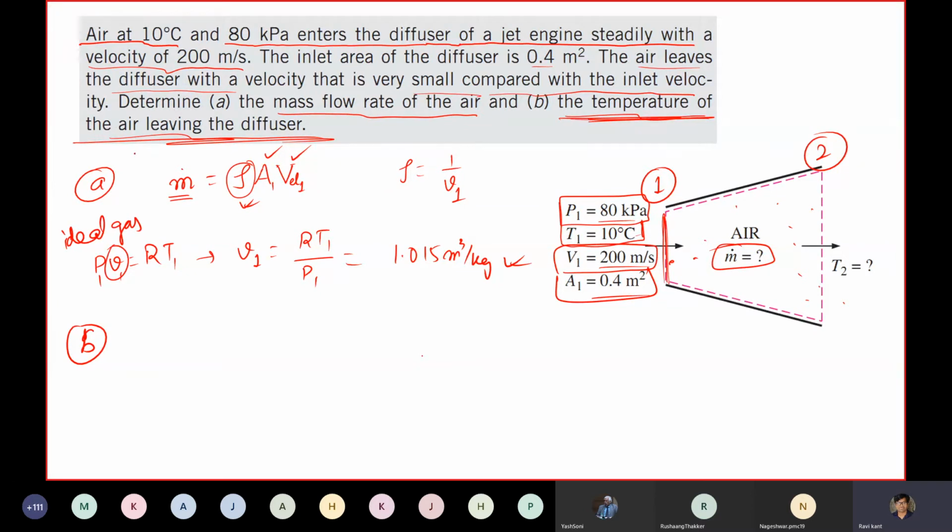Okay, B: the temperature of air leaving the diffuser. How should I tell what my temperature is? Sir, through H1 plus the equation that we discussed. Very nice. So again, yes, we have to go through the energy analysis, and we have already gone through the energy analysis. Okay, and what is that?